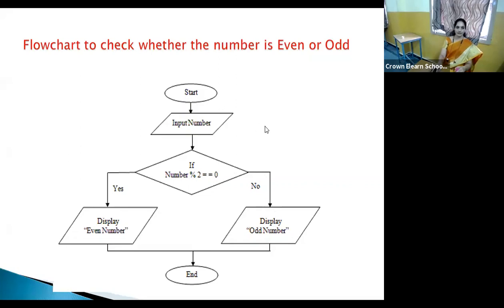Hope you all are able to understand. You might be very new to this topic, that is, the mod operator. When you write number by 2, what do you get? 10 by 2, you will get 5. But here, the mod operator will give you the remainder after dividing the number, whatever remains over there.